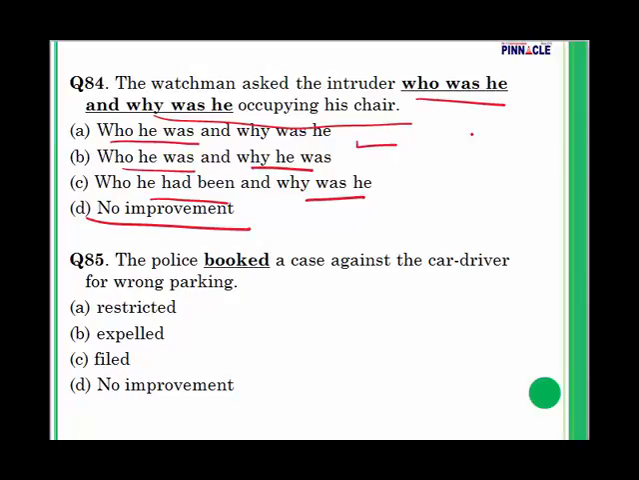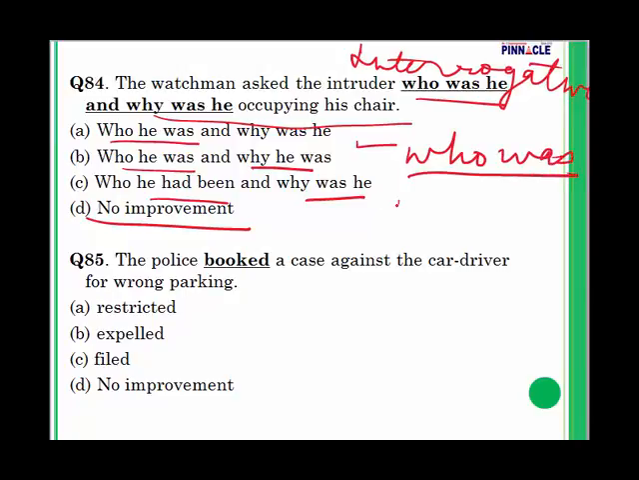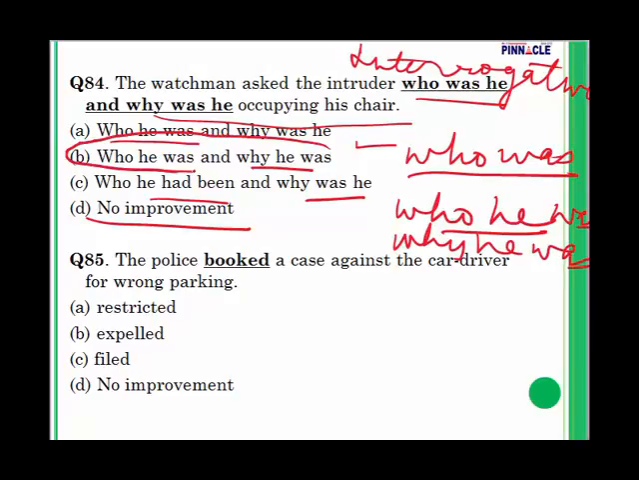Now in this sentence, it's not an interrogative sentence. In fact, it's in indirect speech. Therefore, who will not be followed by was, because that is the interrogative pattern. Who will be followed by he, who he was, and similarly in this part also we have to say why he was. So my answer is going to be B.